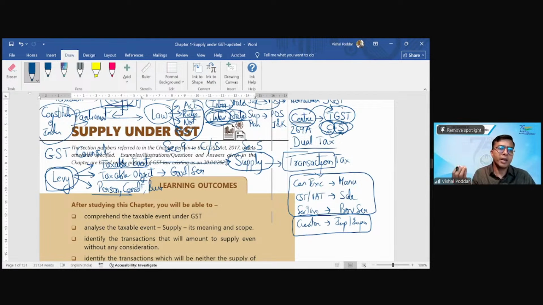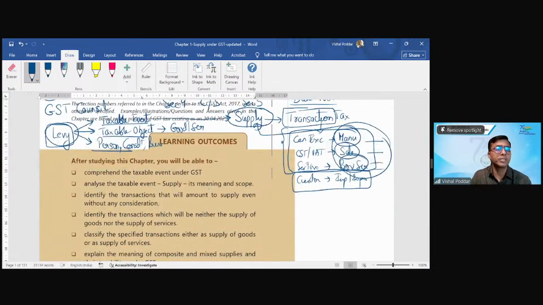And that is why the market is saying it is one nation, one tax, because instead of paying 17 taxes, you have to pay one tax. Earlier, 17 different taxes having 17 different transactions, in other words 17 different taxable events, have been merged into one tax called GST. So the taxable event also has to be one. In other words, I want to cover manufacture, sale, service, the earlier transactions, into one word. That one word is supply.